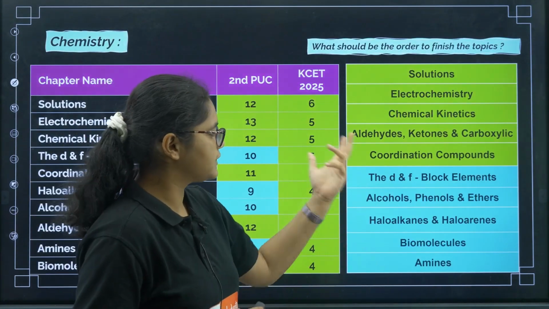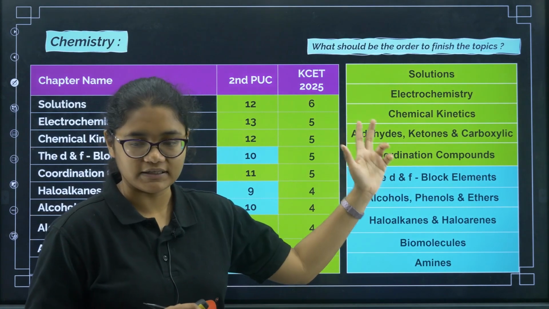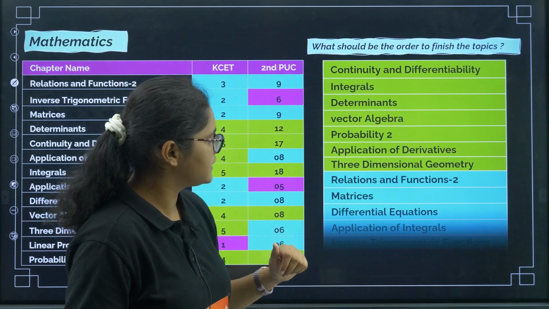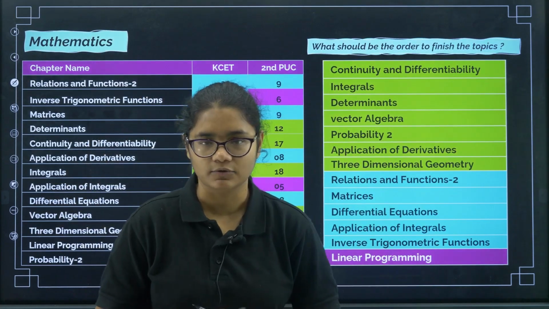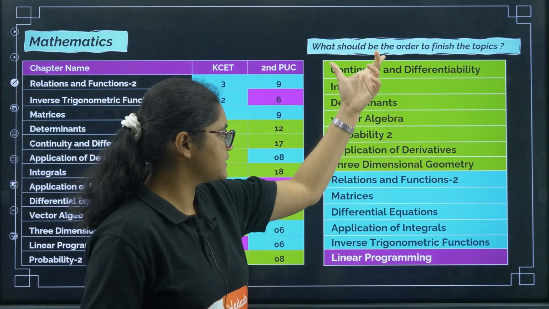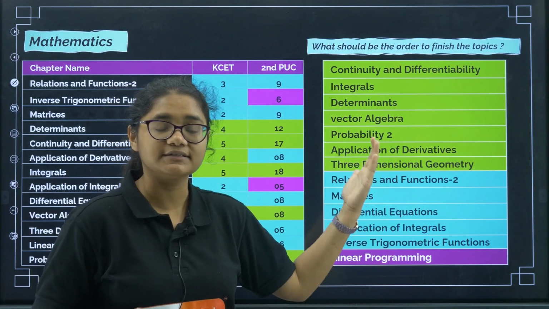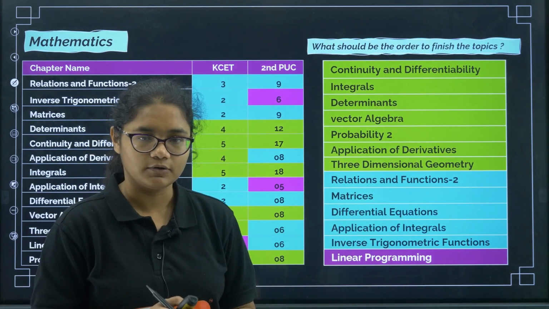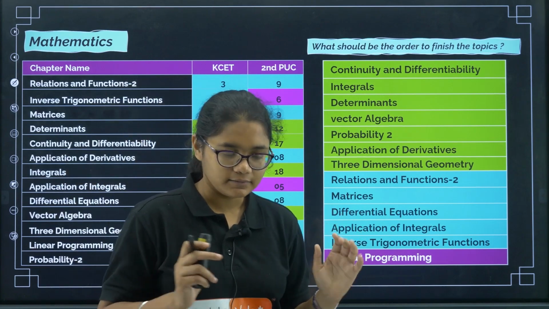Okay, and you can take a screenshot of this, that you have to do these particular chapters in this particular order. Next you can see the same thing for maths. Okay, so if you are starting with maths, these are the chapters you need to complete first, because these have very, very high weightage in the examination. Okay, then the chapter list is done.